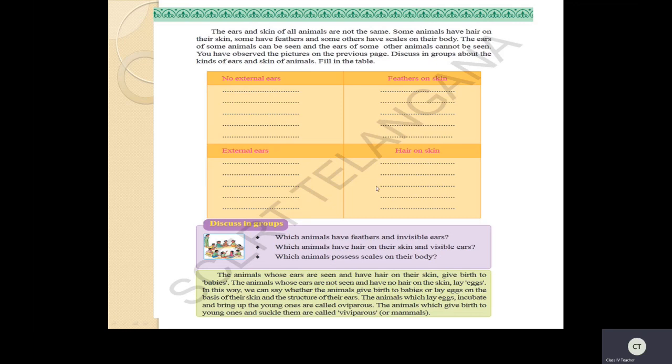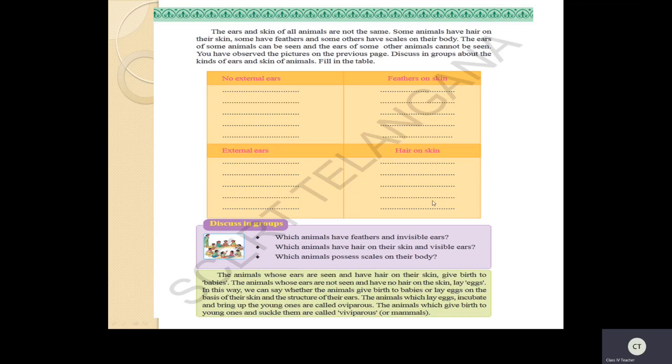So hair or fur you can also see. If you see dog, cat, their body is covered with different kinds of hair. We will call it fur. Okay, children, did you notice the difference between external ears and without external ears? Animals without external ears are covered with feathers. Animals with external ears are covered with hair. This is the main difference you have to notice.